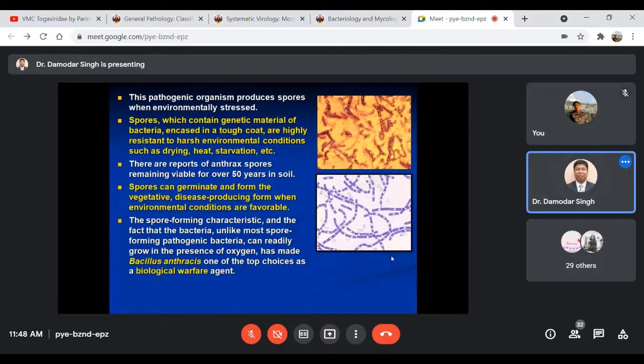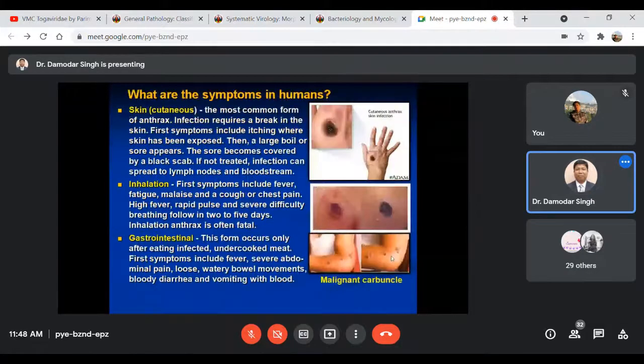That's why the person should be taken up and the disease itself should be controlled in this environment before spreading or transmitting towards the human, right? And what are the symptoms in humans, so far as zoonotic importance is concerned?